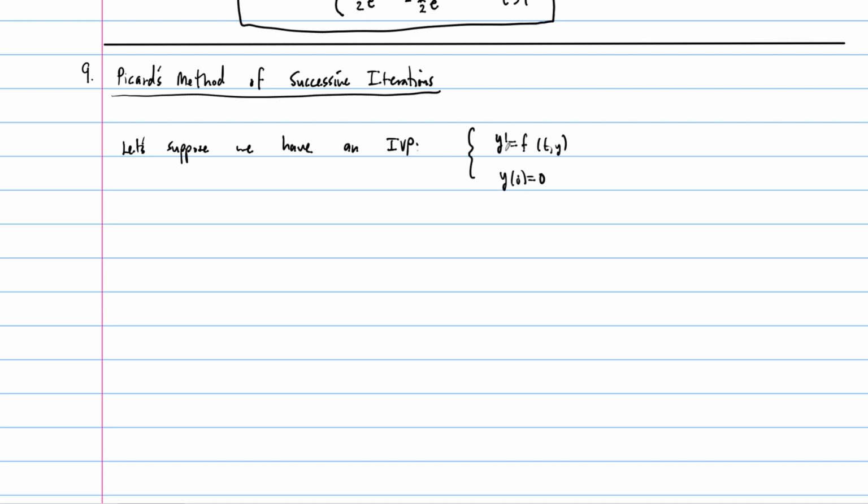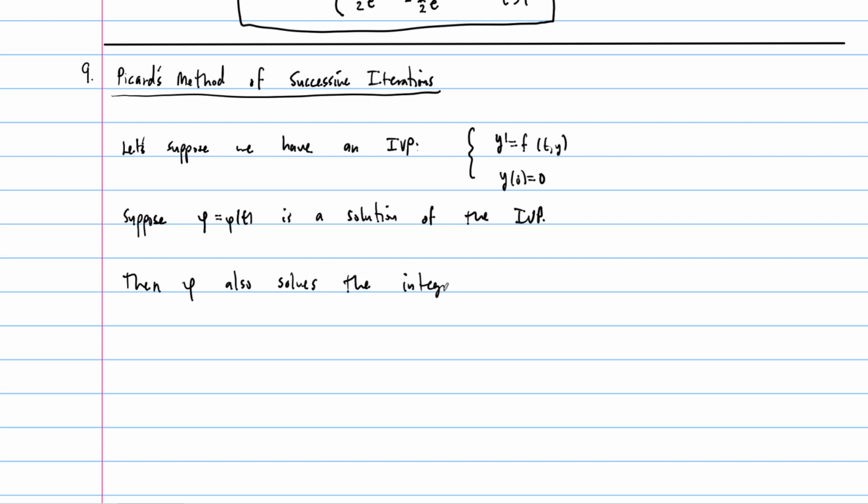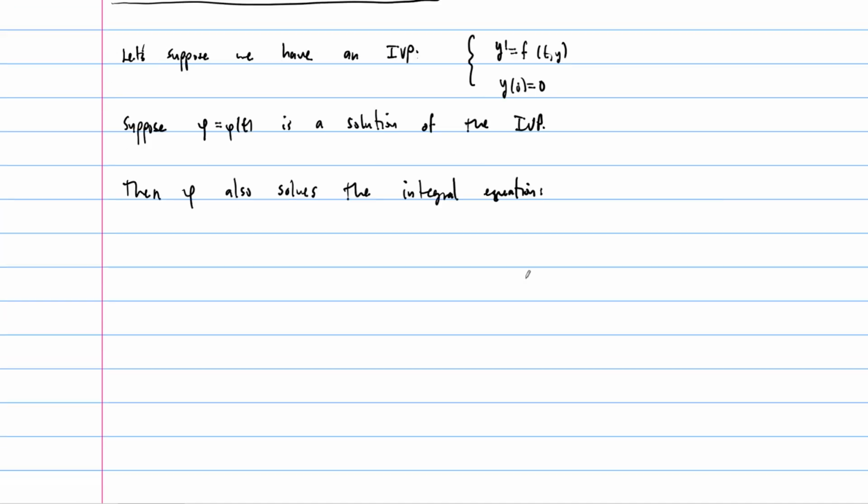But here's the idea. So we have our first order differential equation, and let's also suppose that we have a solution to this, right? So suppose that phi equals phi of t is a solution of the IVP. Then in this case, it turns out that phi also solves a certain integral equation. So here's the integral equation that phi solves.